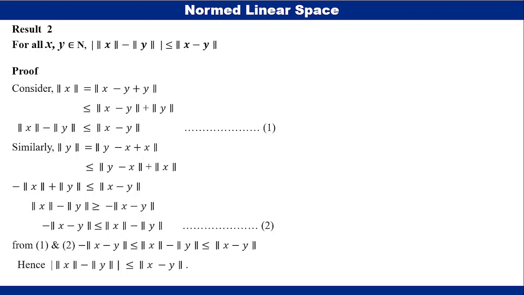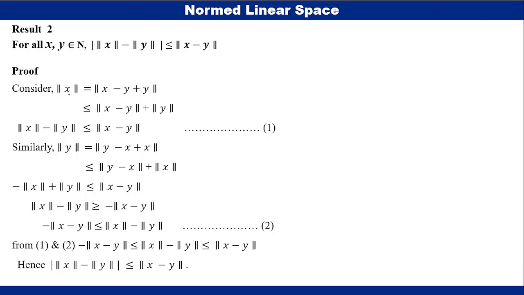The next result: for all x, y from the linear space N, we have modulus of norm x minus norm y is less than or equal to norm x minus y. So let us see the proof. We consider norm x.